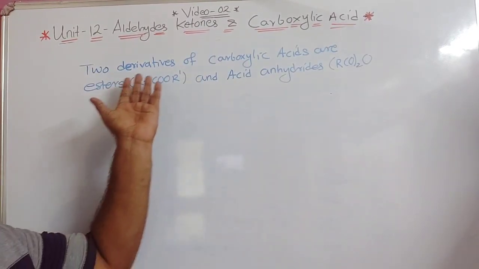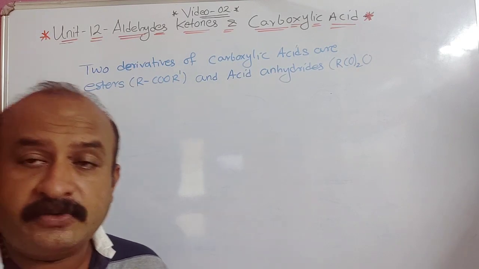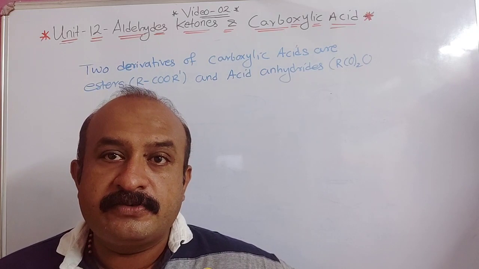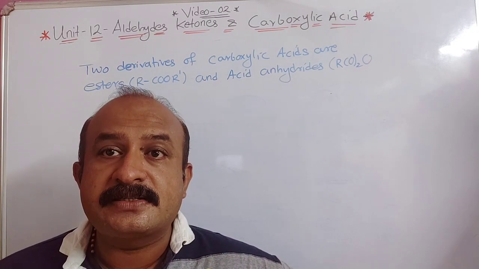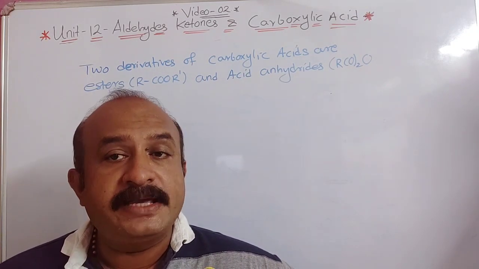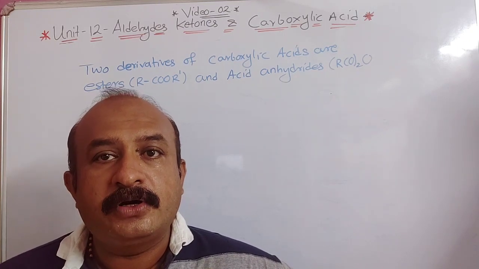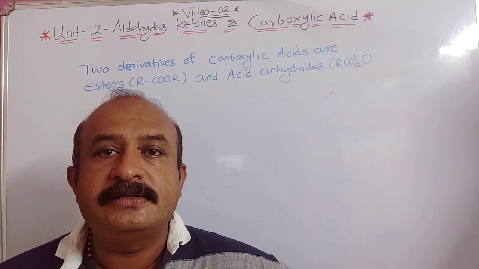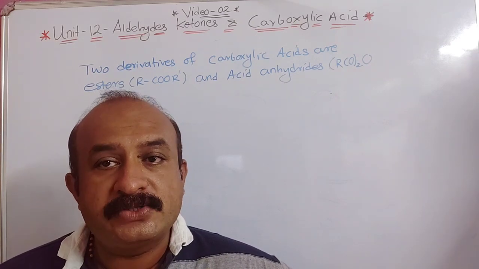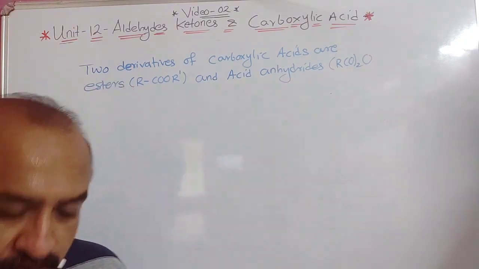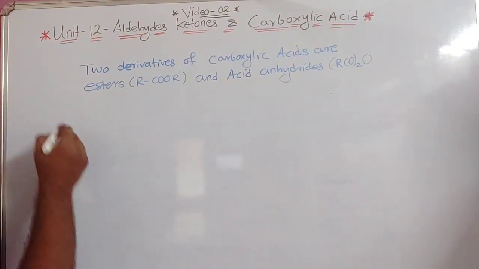Now in this case you can see that esters and acid anhydrides are two derivatives of carboxylic acid. The general formula for ester is RCOOR, and for acid anhydride the general formula is RCO twice O. How this is formed I am going to explain, but first I will explain about ester.